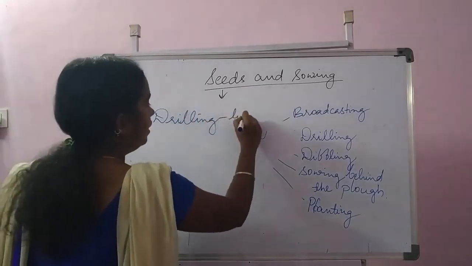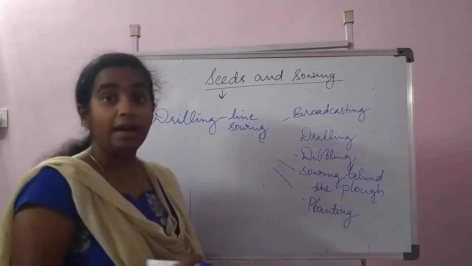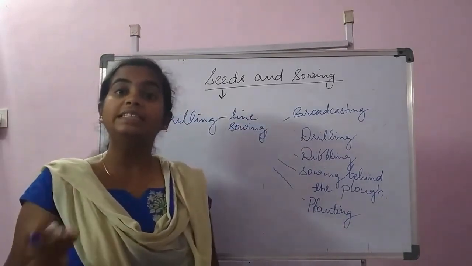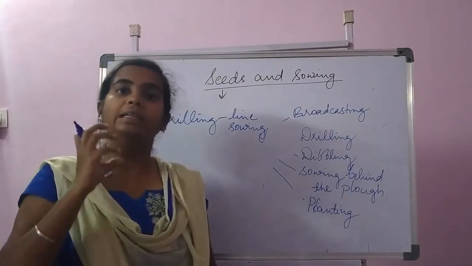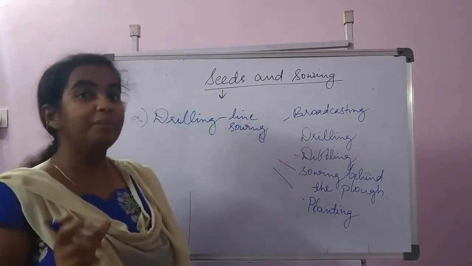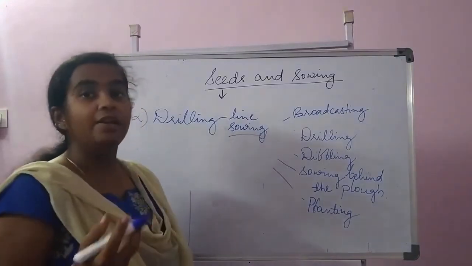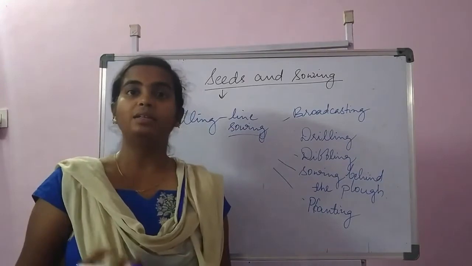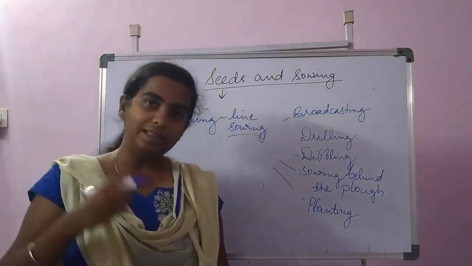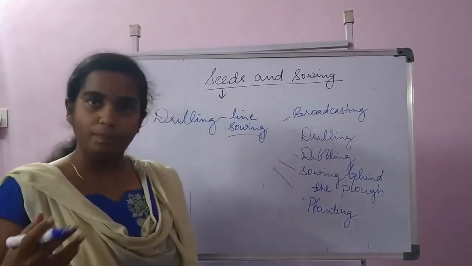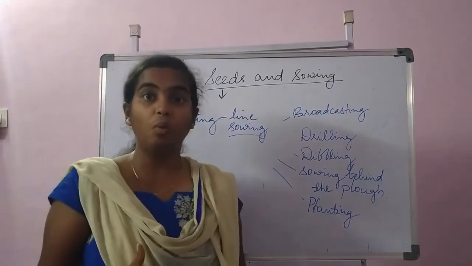Drilling comes under line sowing. Here, unlike broadcasting, the seeds will be sown in a particular line, and there will be a particular spacing between the plants. So that is line sowing. Nowadays, with the help of tractors, farmers are using seed drills which are attached to the tractor, and then the sowing takes place. So drilling is one important method that is being used nowadays.